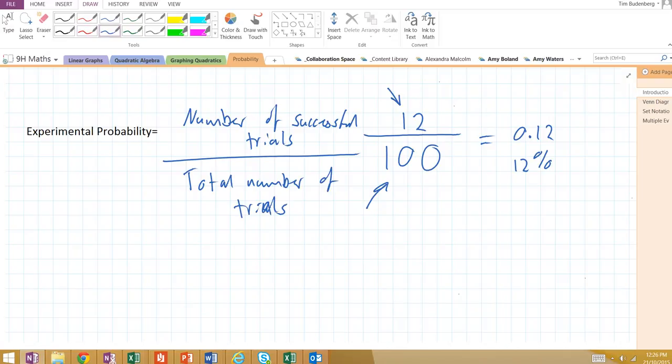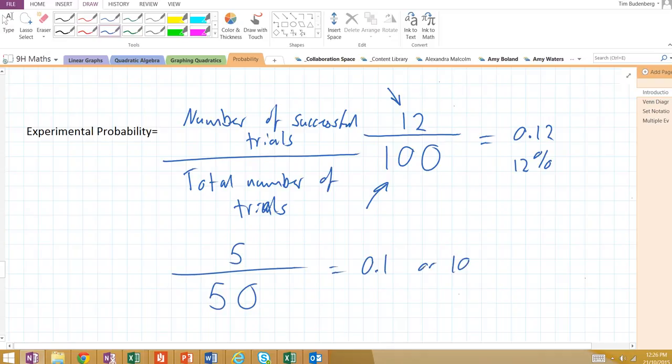Another perhaps more abstract example would be if I don't know how many cards are in a deck, or if I just pick a random set of cards and I remove cards, say 50 times from the deck, each time I put them back. And of those 50 times, 5 of them are hearts. I could say, well, that's 0.1 or 10%. I could estimate the next time I put my hand in this particular deck of cards that's clearly been rigged with less than normal hearts, I would guess that there is a probability of pulling out a heart of 10%.